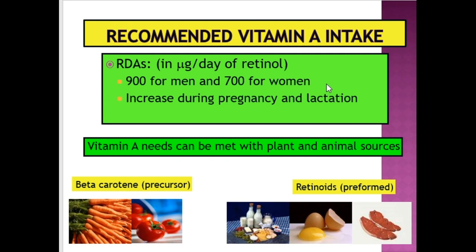Okay, pregnant women should be encouraged to receive adequate nutrients, which is best achieved through consumption of a healthy, balanced diet. So vitamin A needs can be met with plant and animal sources. We can obtain vitamin A from plant-based foods such as carrots and tomatoes, and preformed vitamin A, retinoid, can be obtained from animal-based foods such as egg, meat, and liver.